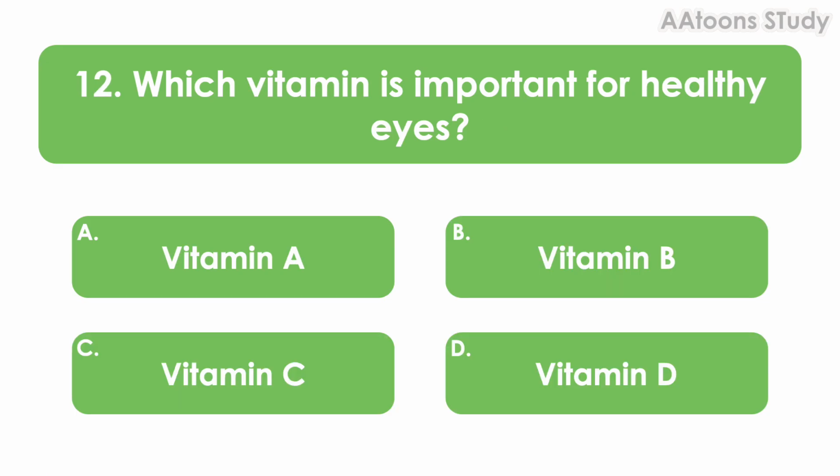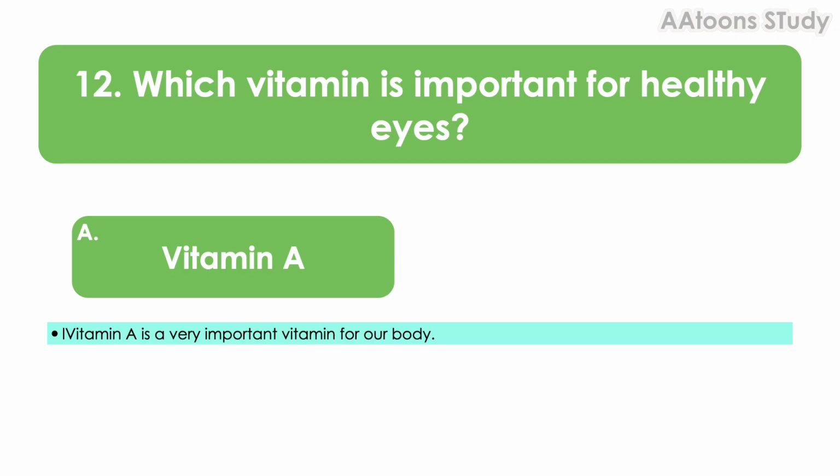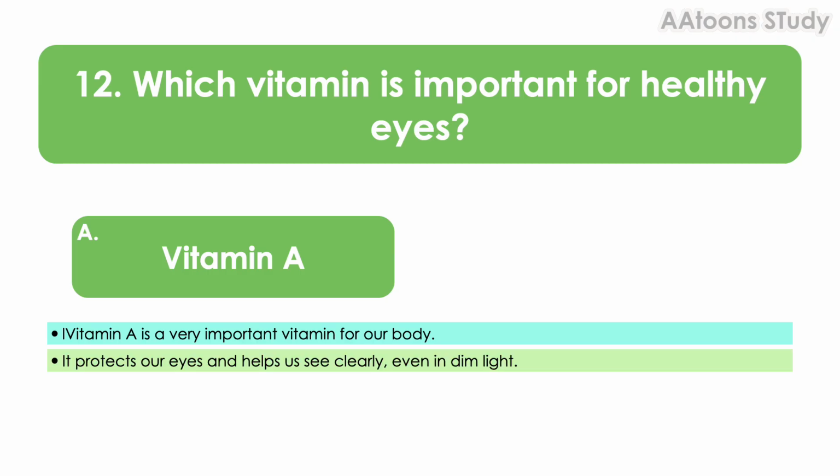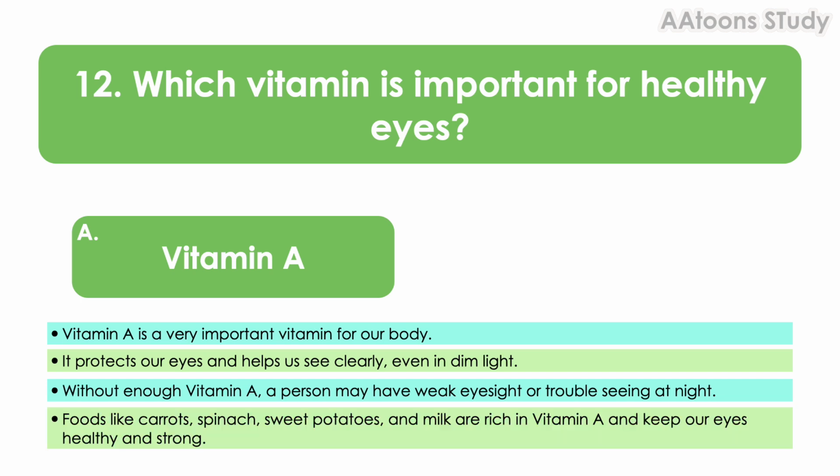Which vitamin is important for healthy eyes? Vitamin A. Vitamin A is a very important vitamin for our body. It protects our eyes and helps us see clearly even in dim light. Without enough vitamin A, a person may have weak eyesight or trouble seeing at night. Foods like carrots, spinach, sweet potatoes, and milk are rich in vitamin A and keep our eyes healthy and strong.